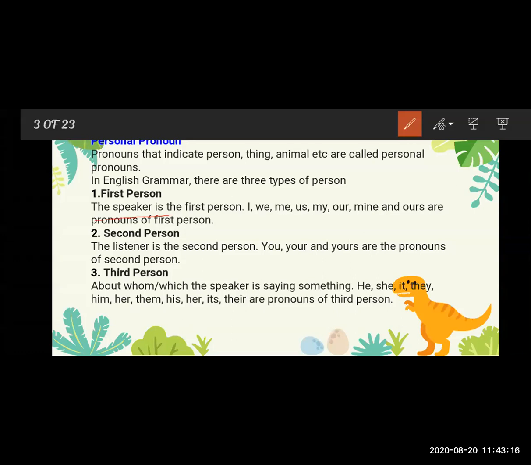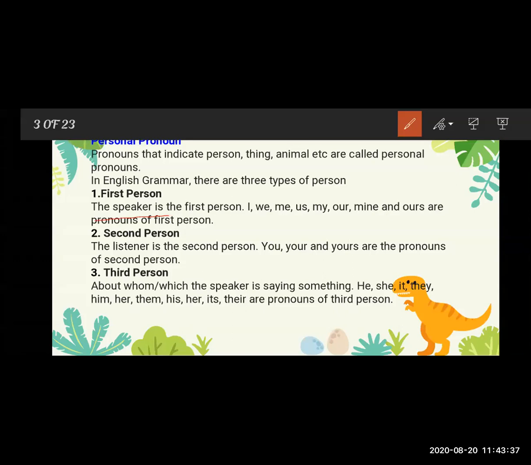Second person means the one with whom you are talking, the listener: you, your, and yours. That is the second person pronoun.